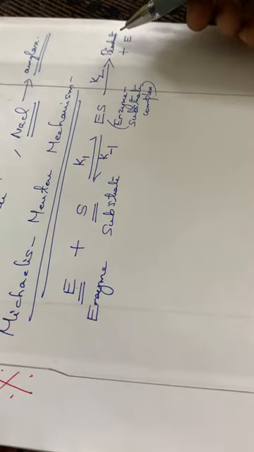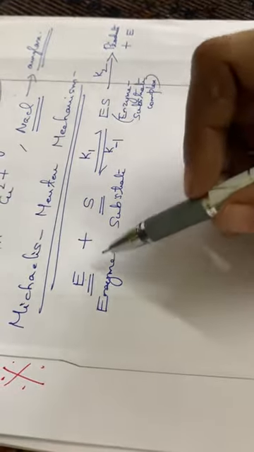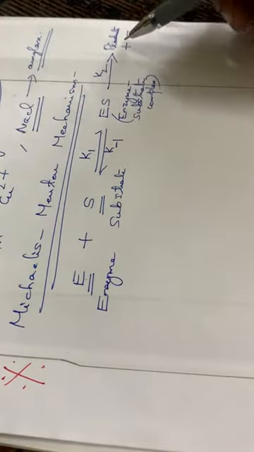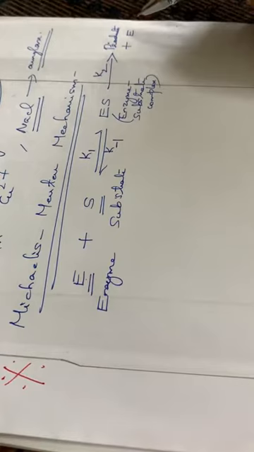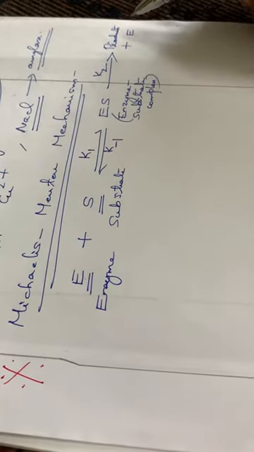Here we can say that the total enzyme is converted to the enzyme substrate complex, and later it is regenerated to get back the enzyme, isn't it?